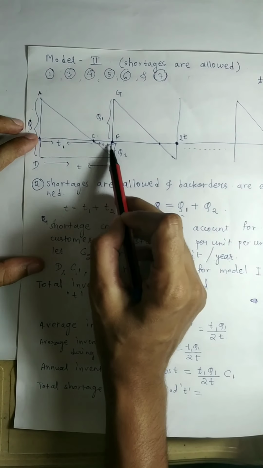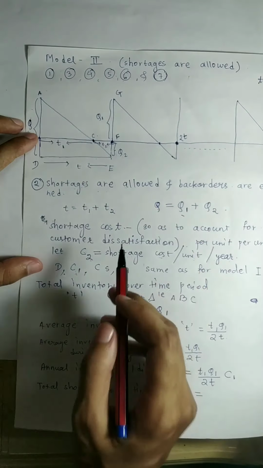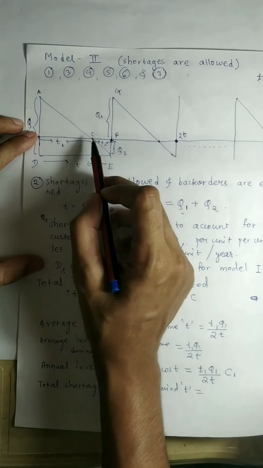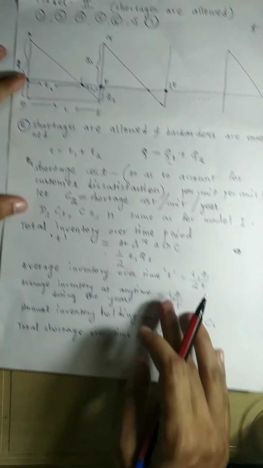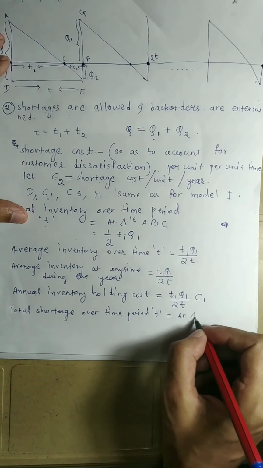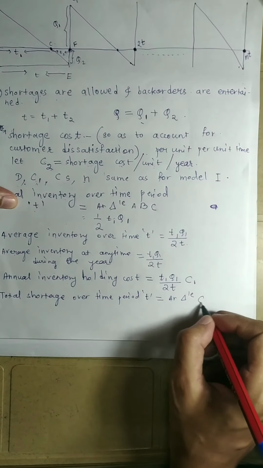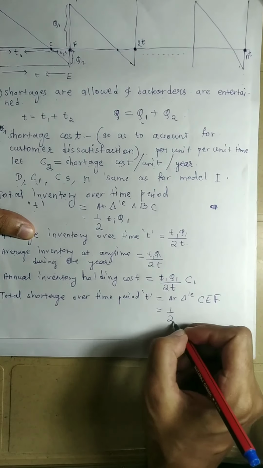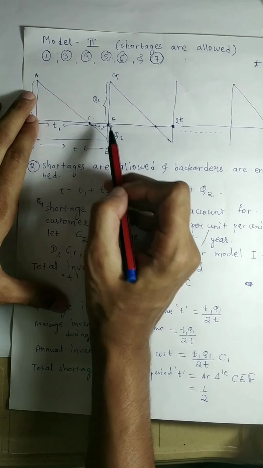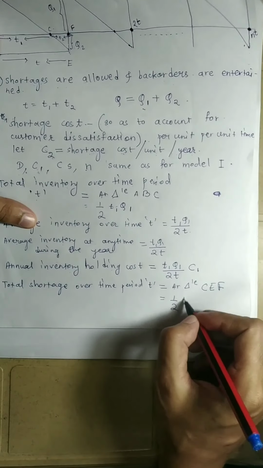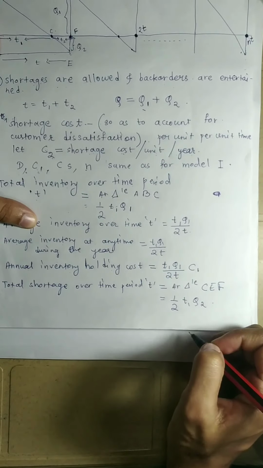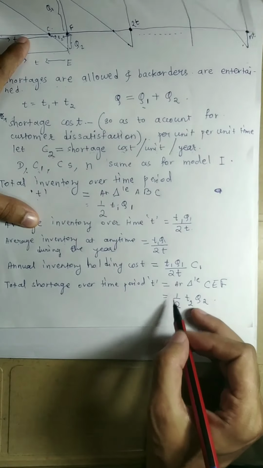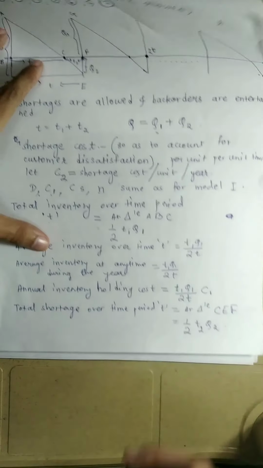That is nothing but only this much, which is equal to the area of triangle CEF, which will be equal to half T2 into Q2. Sorry, T2, that is the time T2, half T2 into Q2.